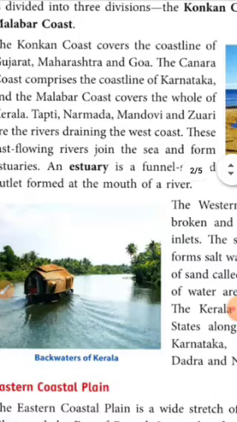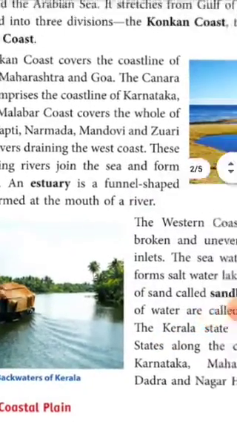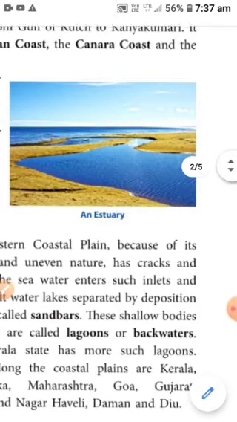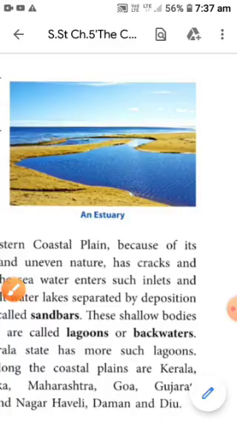But what is an estuary? An estuary is a funnel shaped outlet formed at the mouth of a river. You can see here, when any small river meets the sea, it forms estuaries. Look here, the small rivers are entering into the sea. So at the mouth, they make these funnel shaped estuaries.